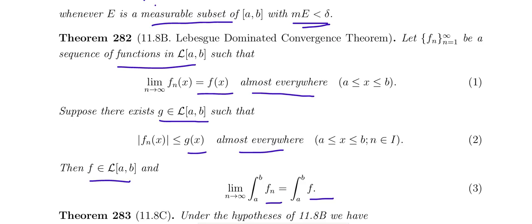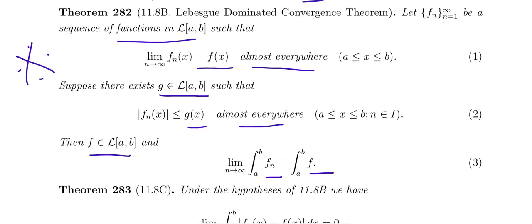Then f is Lebesgue integrable on a comma b, and the limit of the integral of fn equals the integral from a to b of f. That is called the Lebesgue dominated convergence theorem.